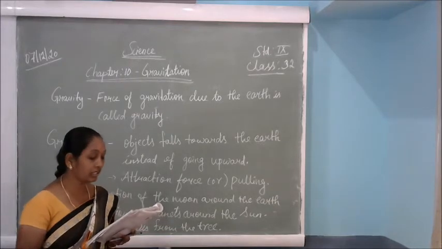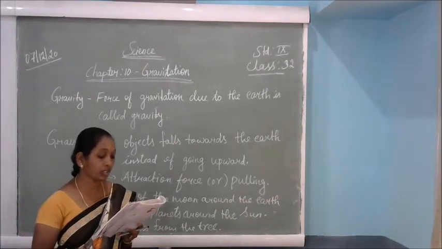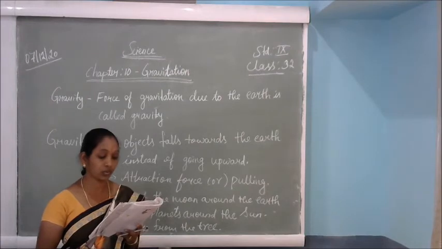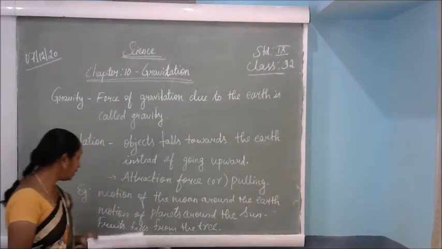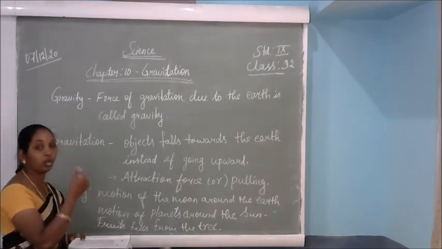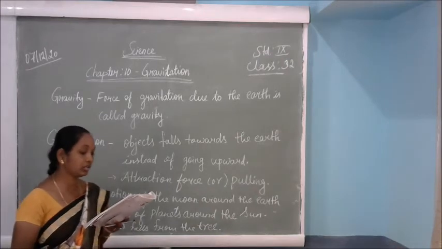It will change the directions. We always observe that an object dropped from a height falls towards the earth. I told you already. Whatever objects are thrown to the top, automatically come down and reach the earth's surface.